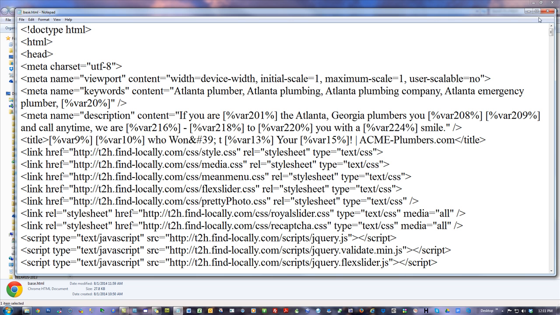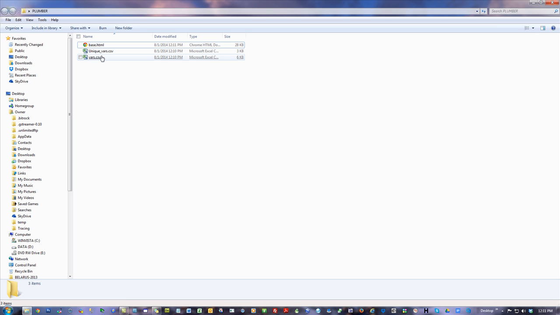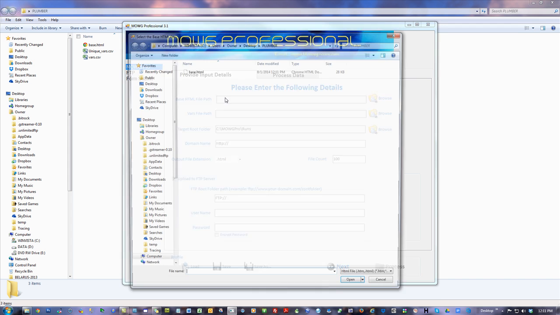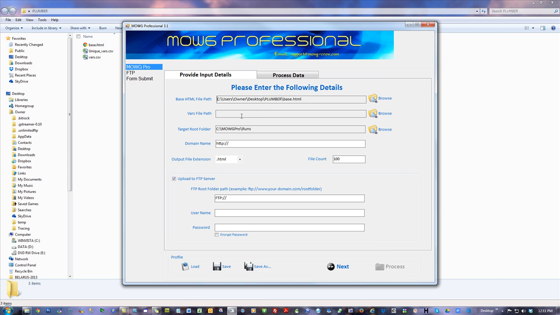Now I can just test it. One thing I should do at this point is make sure I got it right, because I want to know if I got it right. Always choose the vars, not the unique vars. Don't choose the unique vars. Let the system do that. You just choose your vars, okay? All right, here we go. Dummy.com/project. You can always type that in. You'll get fast at typing that in.